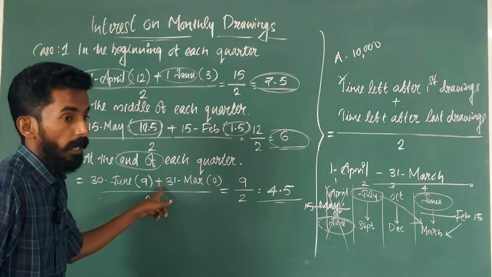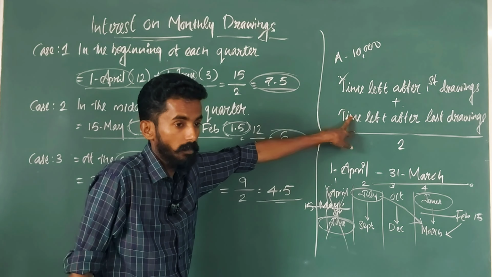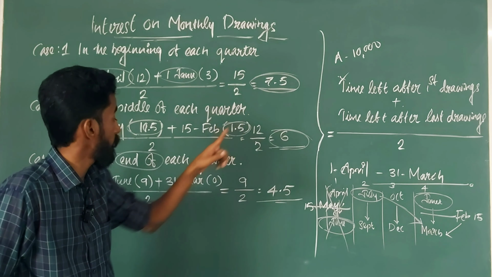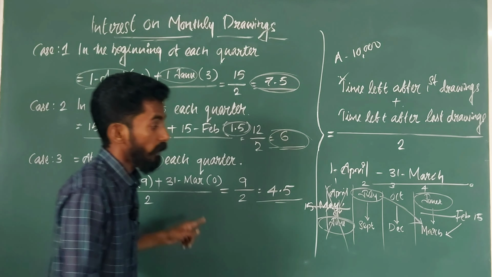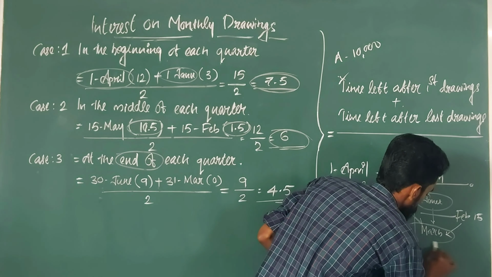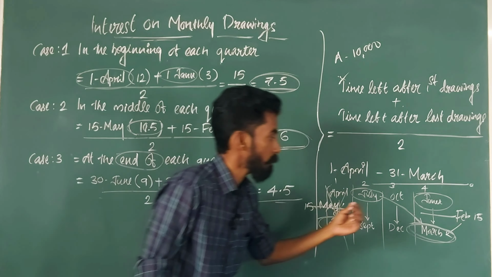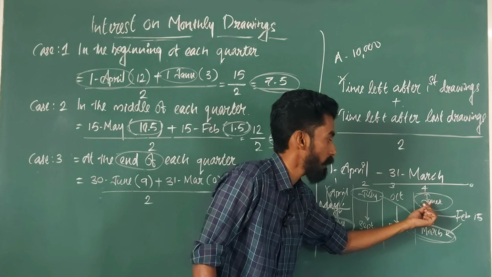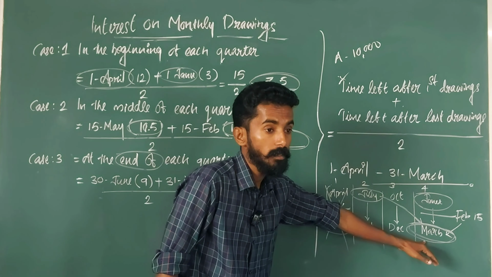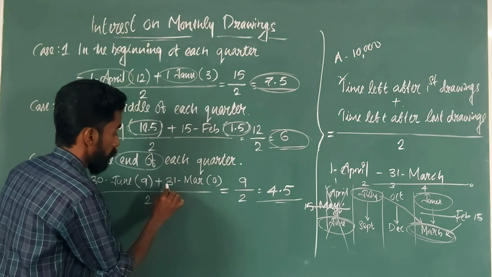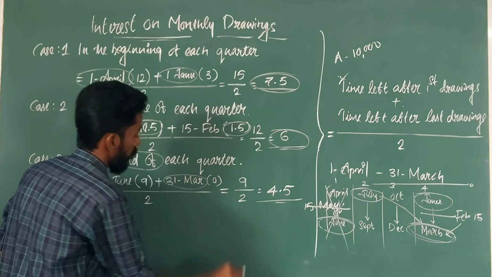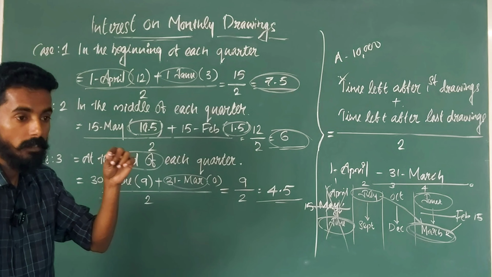Plus time left after last drawings. When was the last drawing at the end of each quarter? The last quarter is January, February, March, and at the end means the last withdrawal was on 31st March. Is there any time period after that?